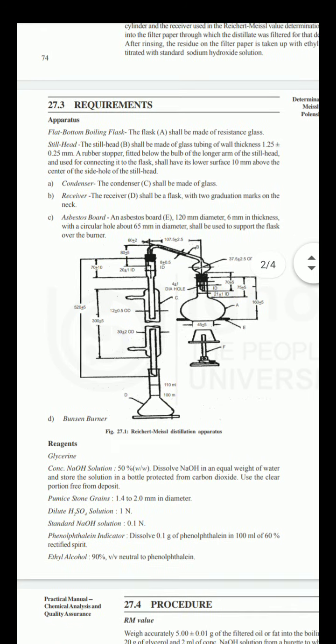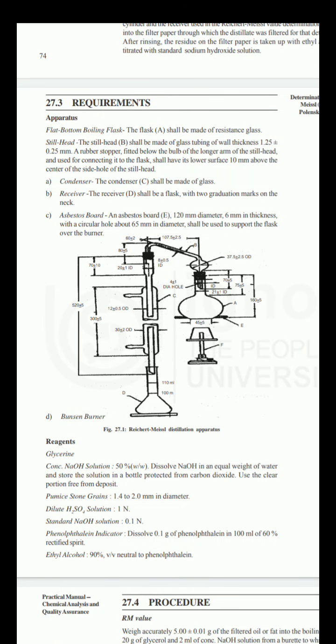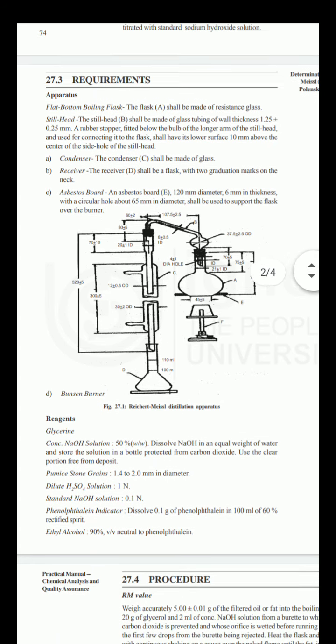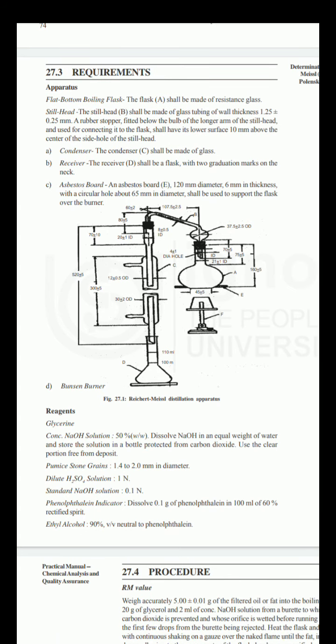Next is the apparatus requirement: how to assemble the apparatus, what different parts we require, what their dimensions are, and why they are required in a particular dimension. This part we will see. In this apparatus we require a flat bottom boiling flask. The flask A shall be made of resistance glass.